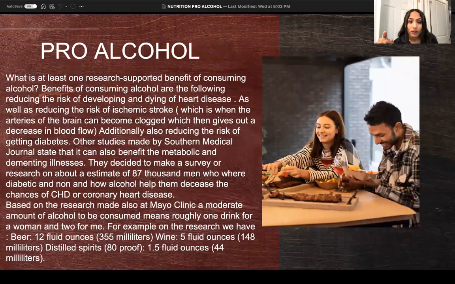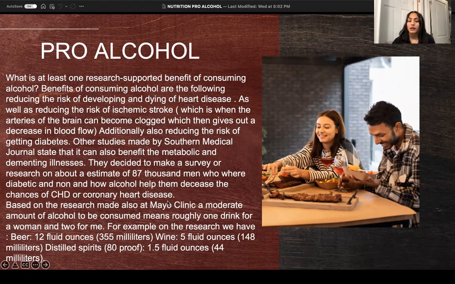For the pro-alcohol portion, the benefits are that it helps reduce the development of and dying from heart disease. It also helps decrease ischemic stroke, which is when the arteries of the brain become clogged, giving a decrease in blood flow. It also helps decrease the chances of getting diabetes and metabolic and dementing illnesses.